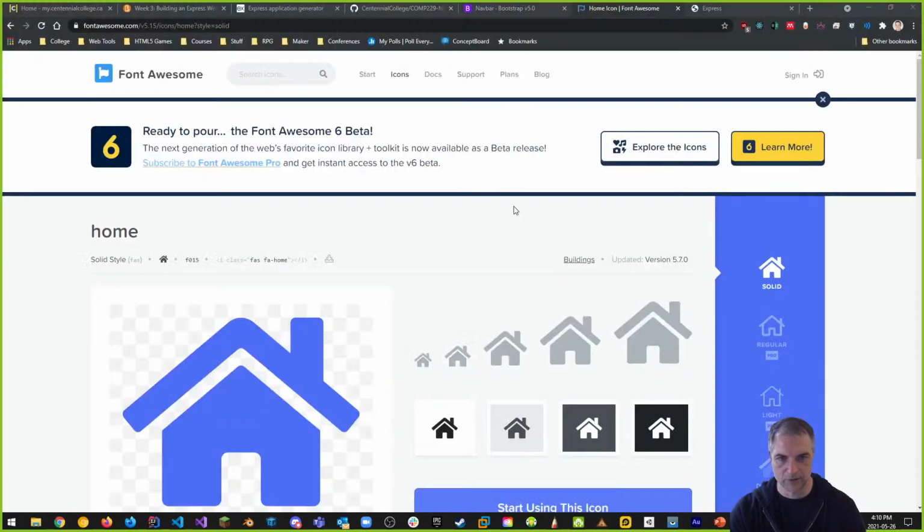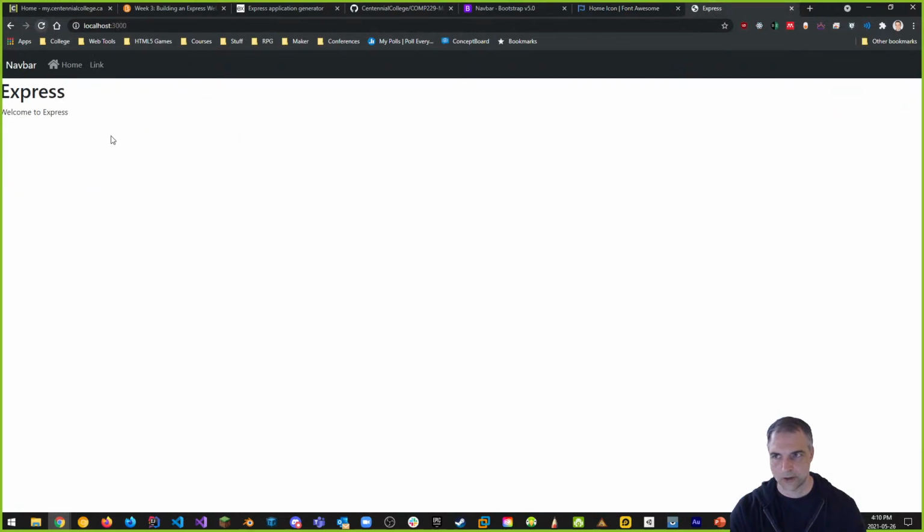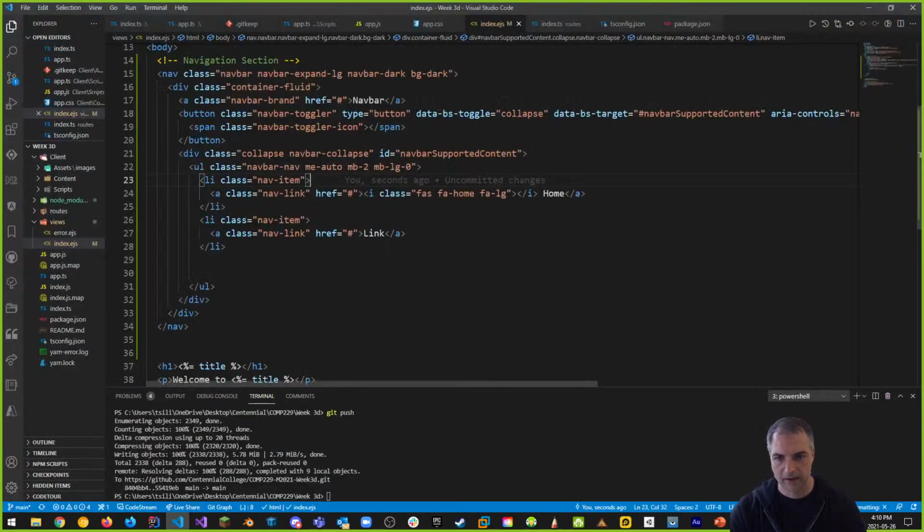Let's go back to see what that looks like now. If I go back to here and refresh, you're going to see that we have a little home icon next to home. Navbar is not really the right word. Let's use what we want. I'm going to put in here COMP229. You're going to put in your logo in here. So going back, I can go to where it says Navbar up here and change this to COMP229. If I want, I can put a little logo there, which we will in a second.